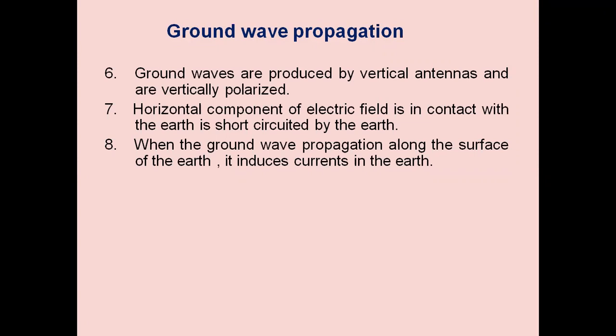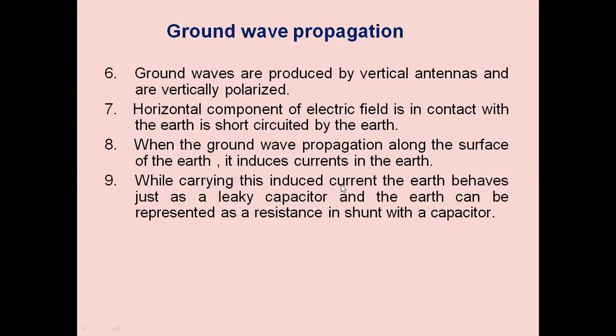Horizontal components of the electric field are in contact with the earth and are short circuited by the earth. That is the reason we are not providing horizontal antennas or horizontal polarization. If there is a horizontal polarization, the ground will absorb those signals, and then the signal propagation cannot be done properly.